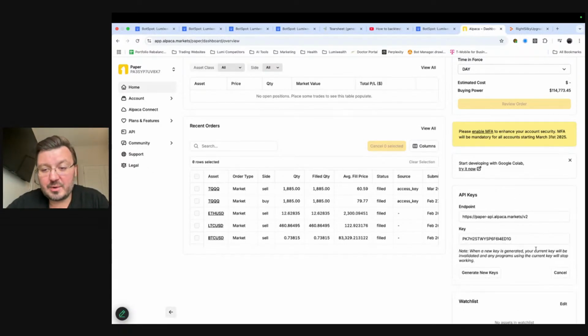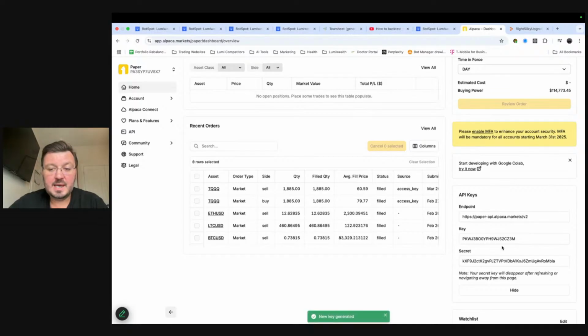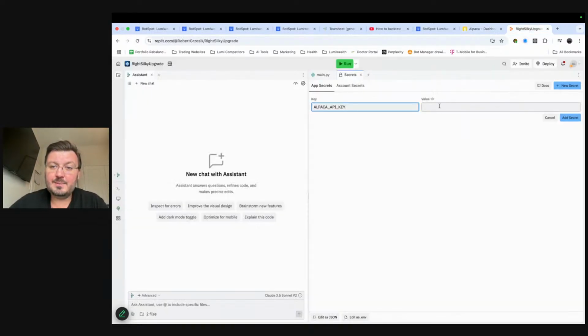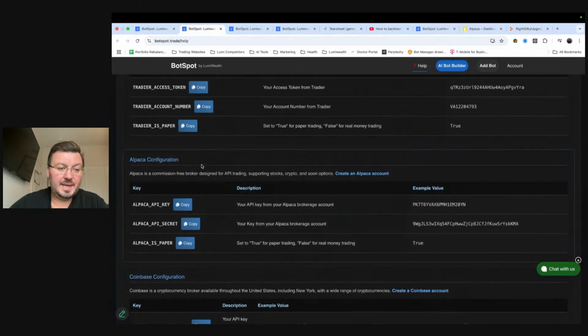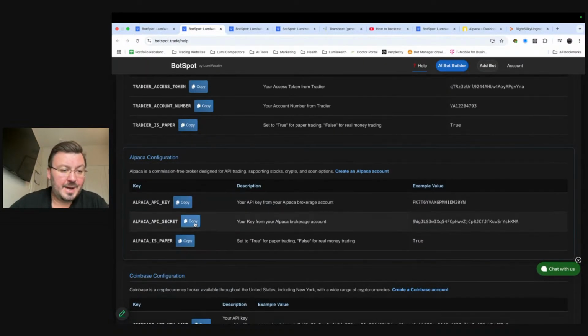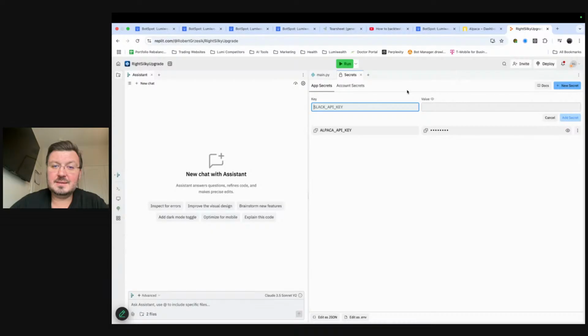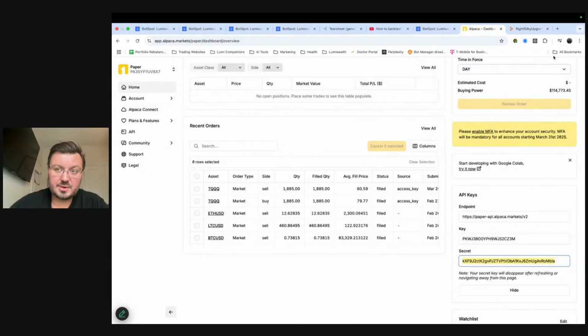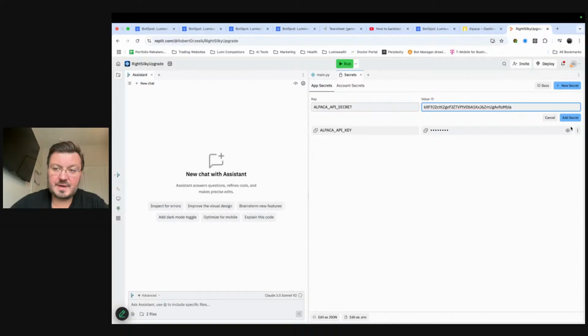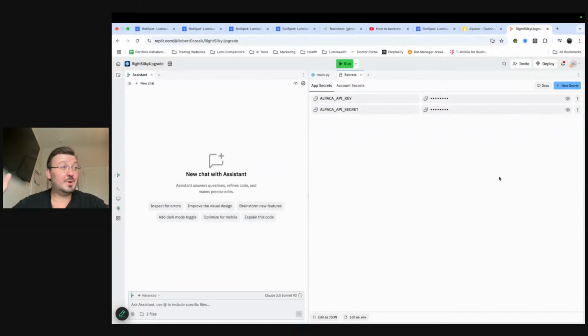I'm going to hit regenerate to make a new key. And you see here, now I have this key. I'm going to go here, copy, and paste it into Replit. Okay, we're halfway there. I'm going to hit add secret, and I'm going to go new secret. I'm going to go back to the help page. I'm going to click Alpaca API secret, copy that, paste that into Replit. And then from Alpaca, I'm going to copy over my secret, okay, and paste that into the value, hit add secret, and we're done. And that's it.